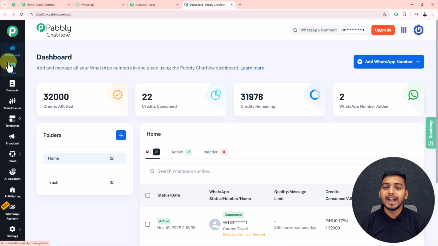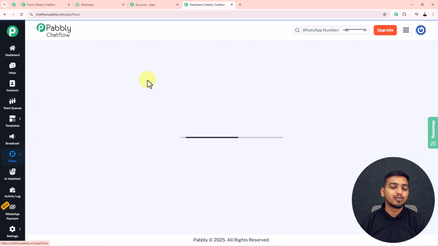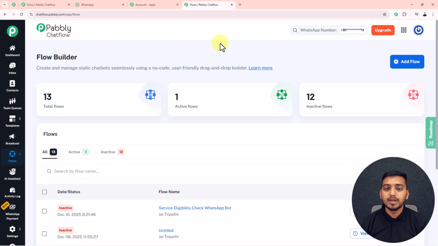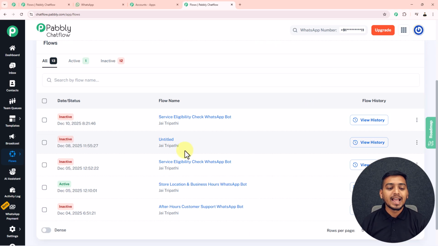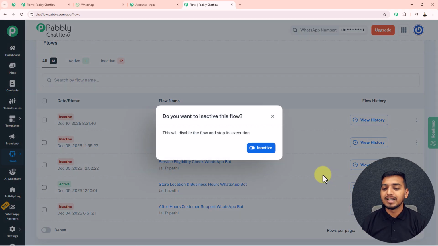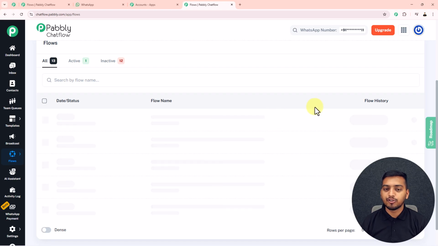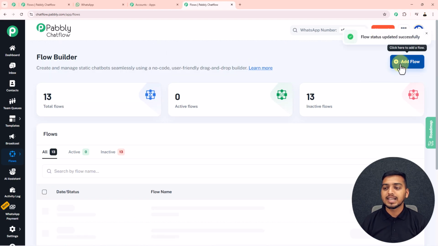And after you have added your WhatsApp number, to start creating a WhatsApp chatbot for yourself, you have to click on this flows given here and select this flows from here. And now inside this flow builder page, you just have to click on this add flow button. But before that, as I'm going to create this exact same WhatsApp chatbot, first of all I will deactivate this earlier existing WhatsApp chatbot from here, and then I will click on this add flow button.